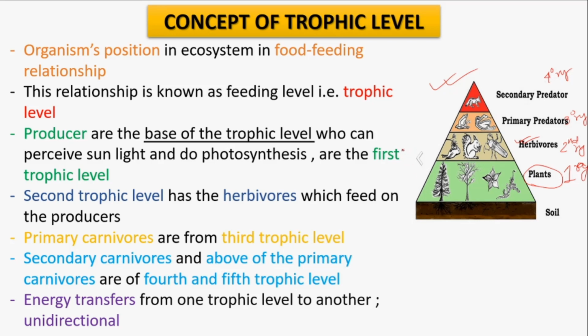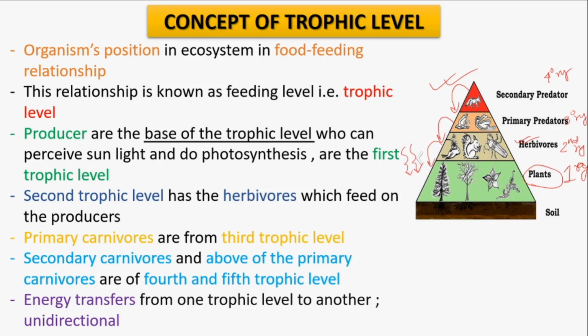Plants get energy directly from solar radiation and store it as chemical energy. Herbivores feed upon this and get energy. Primary predators again feed upon the herbivores, and energy transfers from the herbivores to primary predators. The secondary predator feeds upon the primary predators and gets energy from it.